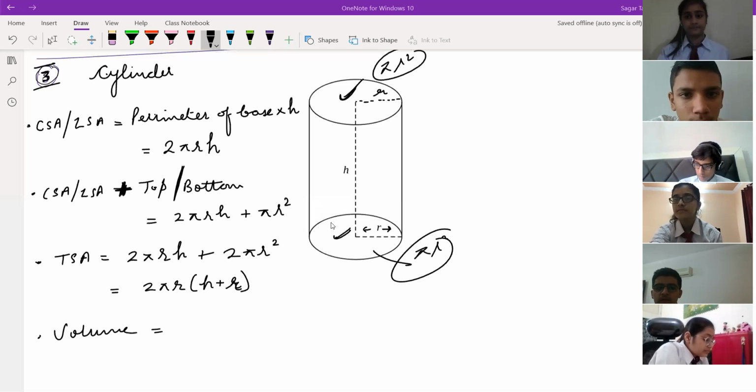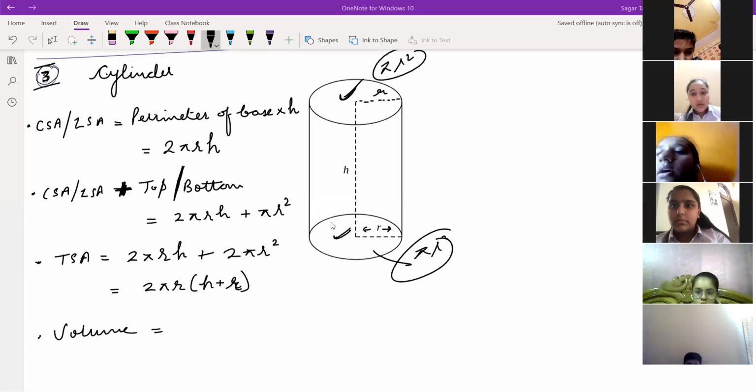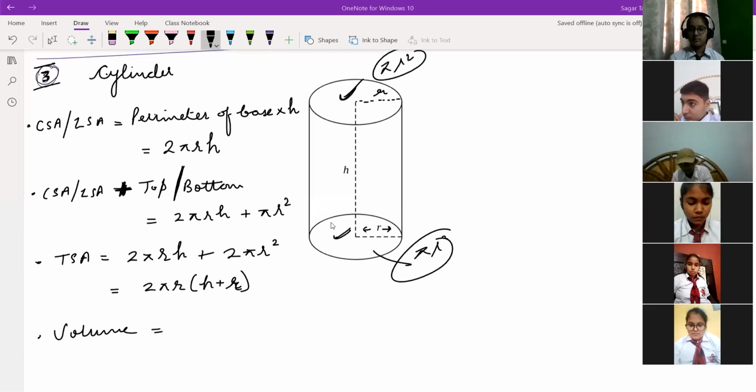Why are they not able to give me the answer? Yes, Shivanjali, say. Volume is equal to area of base multiplied by height.